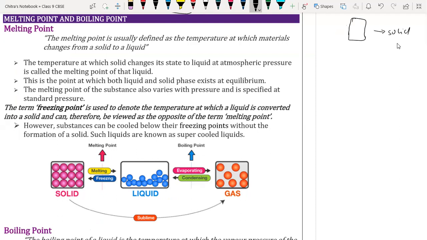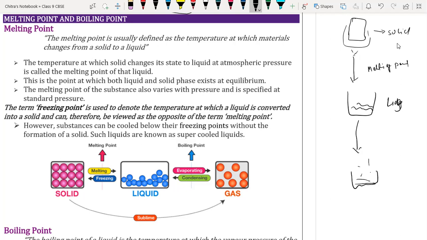If you heat that solid, after a particular temperature, when the temperature rises, that solid is going to convert into liquid form. The temperature at which solid converts into liquid form is called the melting point. But when liquid converts into gaseous form at a particular temperature, that temperature is called the boiling point.